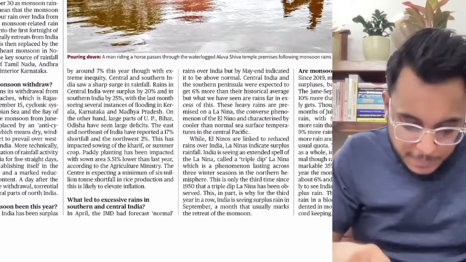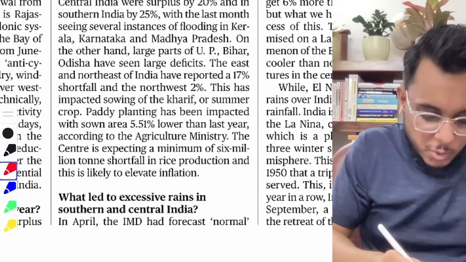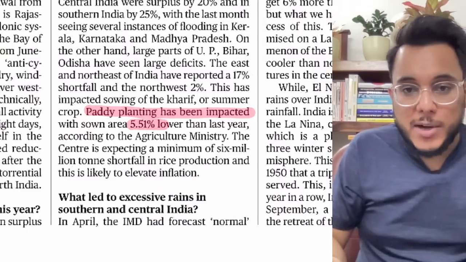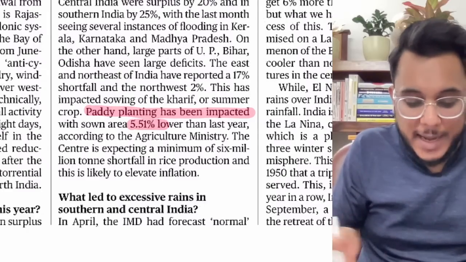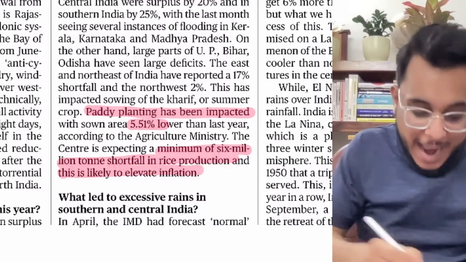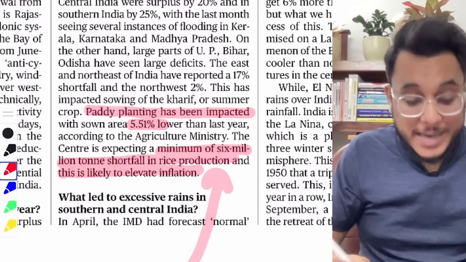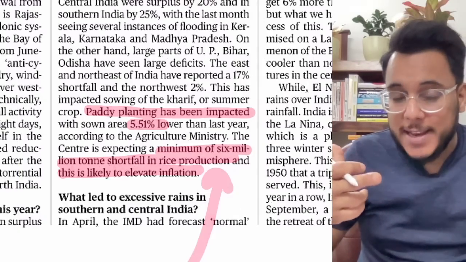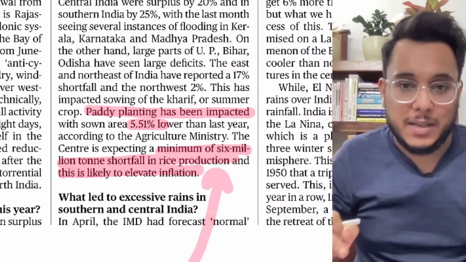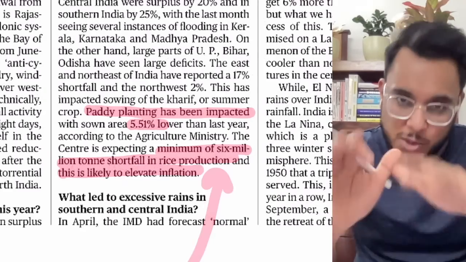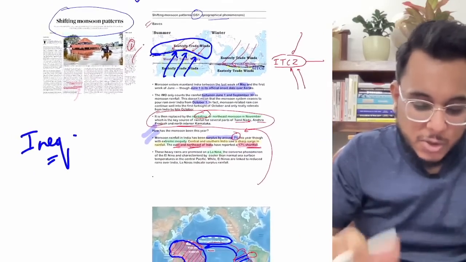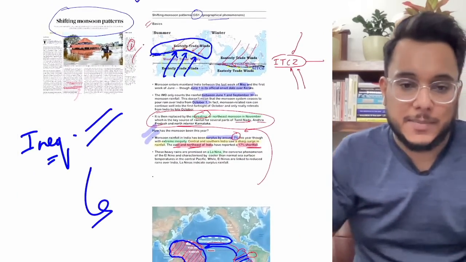And moreover, at the same time, just I'll tell you. Okay, so you just focus on the newspaper. Paddy planting has been impacted, and the sown area has been 5.5% less than last year. Moreover, it is expected that a 6 million ton shortfall in rice production will be there, and as there will be less production of rice, what will happen? It will bring food inflation next year, because of the deficiency of rice, because from this year onwards we'll see the rice deficiency, and it will bring inflation. So this is the entire issue that has been there. Is it clear or not?